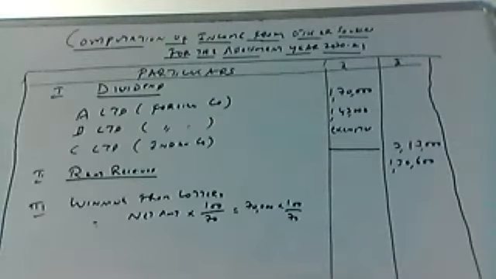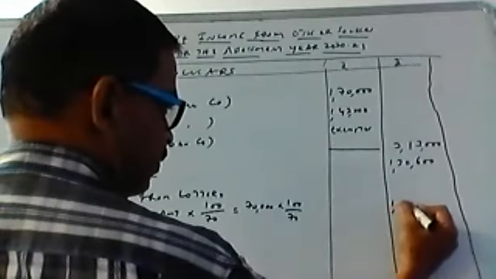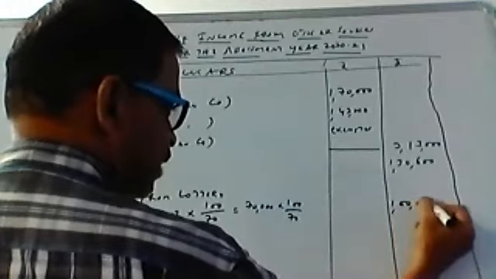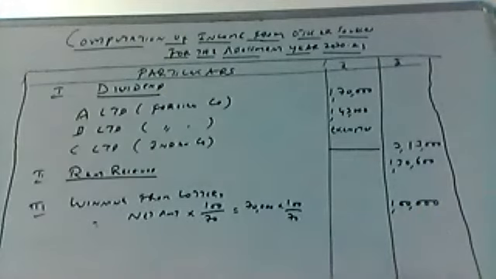So you will get how much? You will get 1 lakh. You have to take the gross value. Why are you taking the gross value for winning from lottery? Because in the problem the net amount is given.